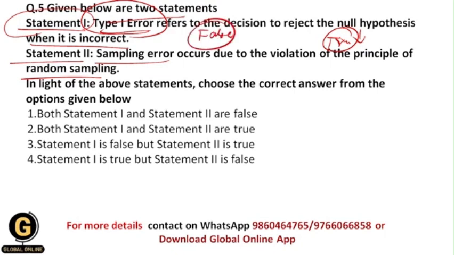And what is the second statement? Sampling error occurs due to the violation of the principle of random sampling. Basically, sampling error occurs due to mistakes in the sampling techniques, or due to mistakes in choosing the wrong sample size. All of you getting? So sampling error does not occur due to the violation of the principle of random sampling, and that's why this statement again becomes false. So your correct answer should be 1, because both of these statements are false.